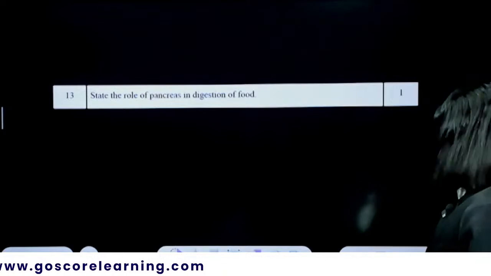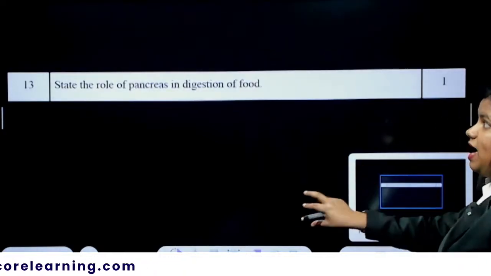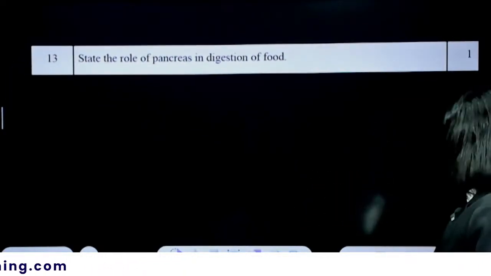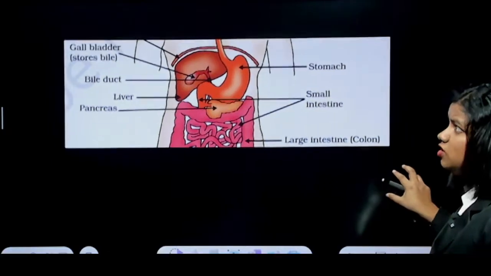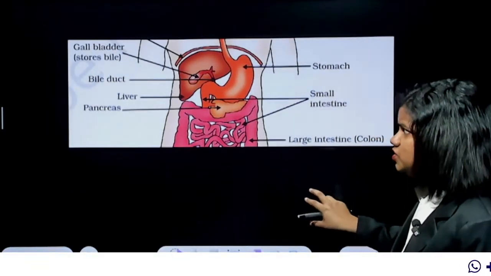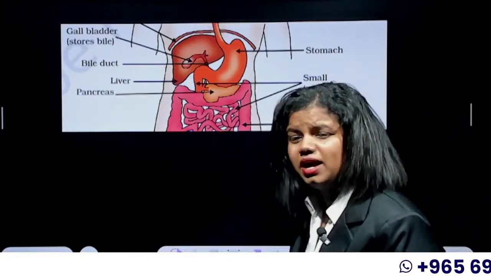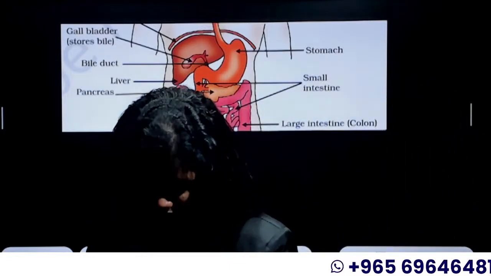Next question is, state the role of pancreas in digestion of food. I think we all know this answer by heart, right? We all know this answer.